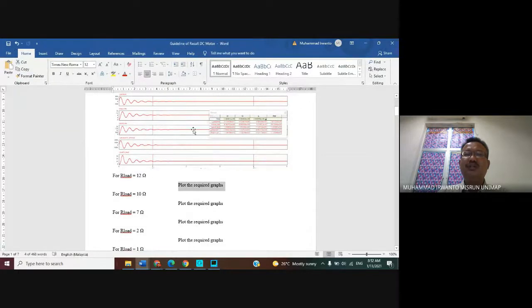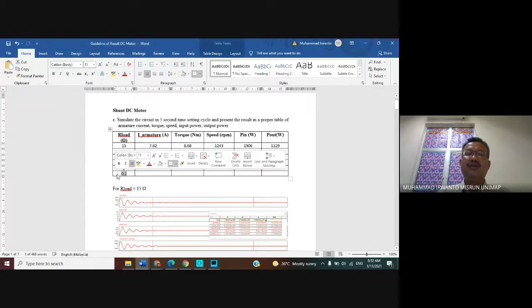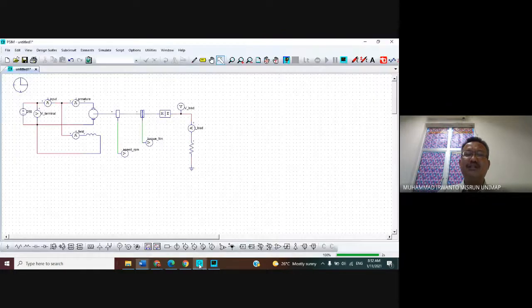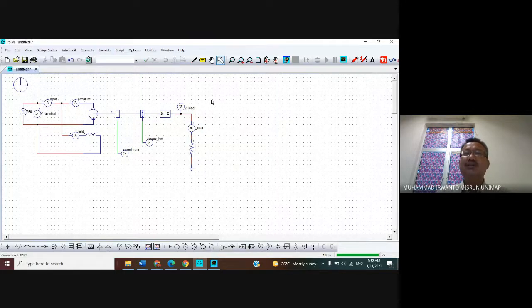Like this here. Continue varying the R load until 0.2; for the last one you can change the value to 0.2, and then run by clicking the menu bar Run Simulation.